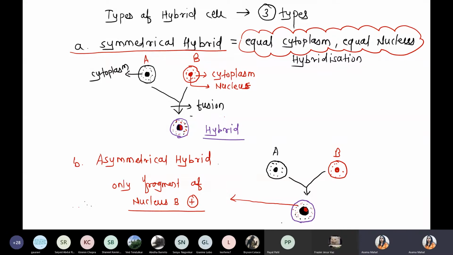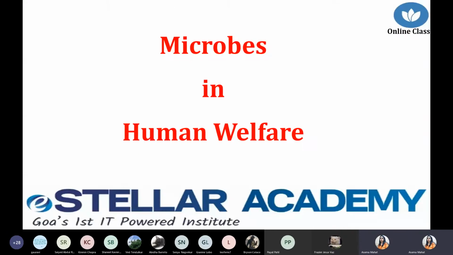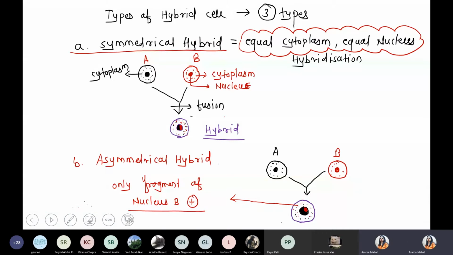So if you see the diagram, in this diagram, clear-cut, you can understand this point. Maximum portion, more than 70% portion, basically these are the black color, and only some portion, red color portion, contributes only less. So such type of division is unequal. Yes, it can be that the cytoplasmic content is equal because both cells get fused with each other, but they are not showing equal nuclear mixing.